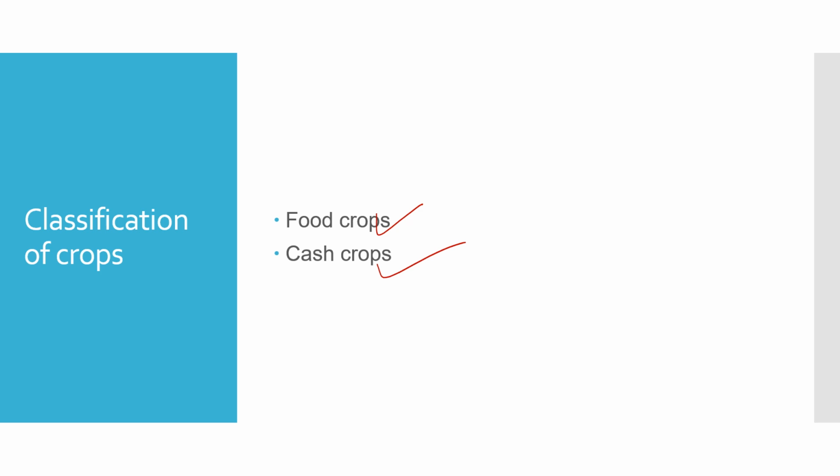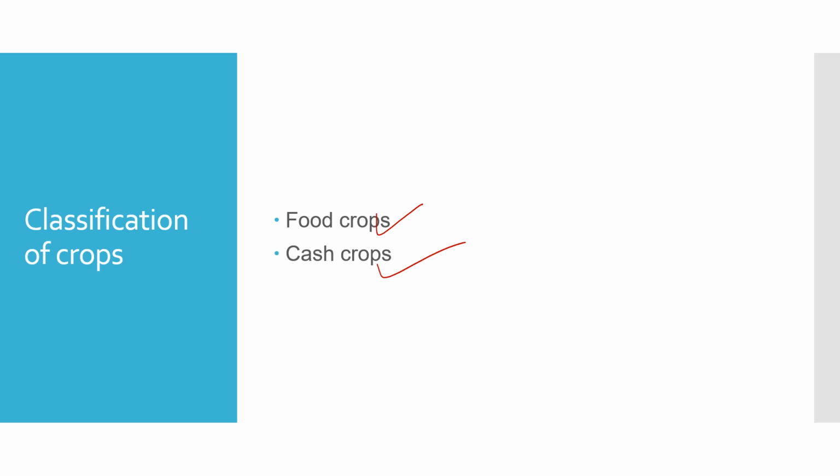Now, while all these are food crops and cash crops, all cash crops are not food crops. For example, a farmer can get cash by selling cotton, jute, rubber, but cannot eat them, right? But the main difference between food crops and cash crops, what is that? We can see that food crops like rice, wheat, maize, millets, barley, we are obtaining food from them, whereas from the crops grown for commercial purposes, we are obtaining profit from them. Okay, the first difference is we are obtaining food from one and profit from the other.